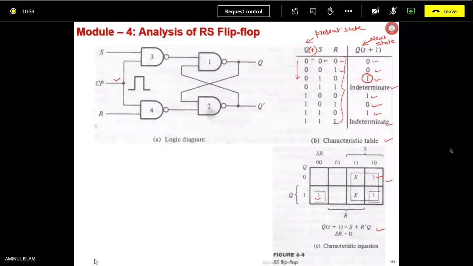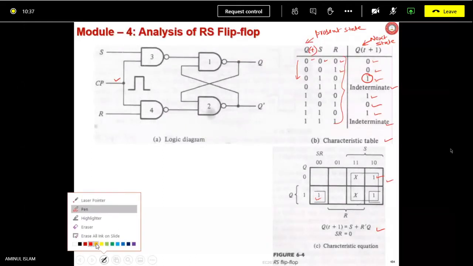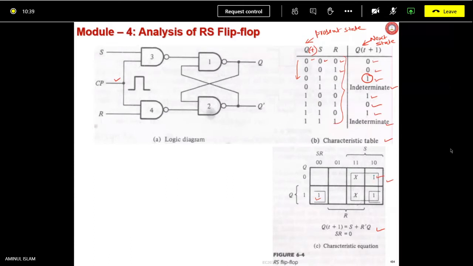Am I correct? Are you able to track my mouse? Yes, sir. This one. The first entry of Q(t+1) equals 1 is going to be 0 1 0, this one.